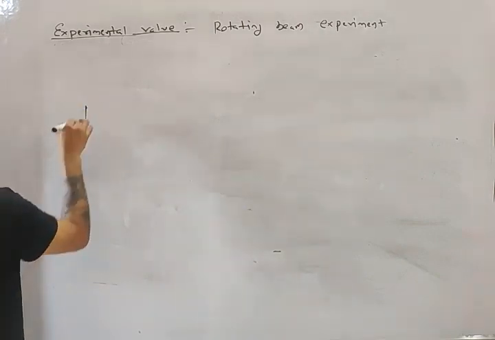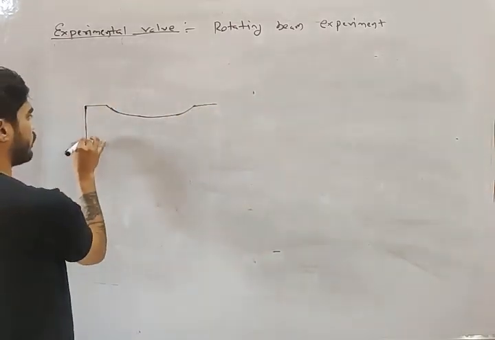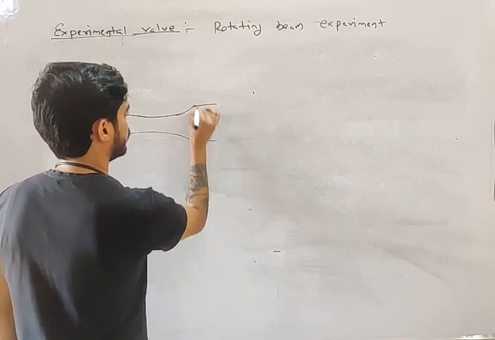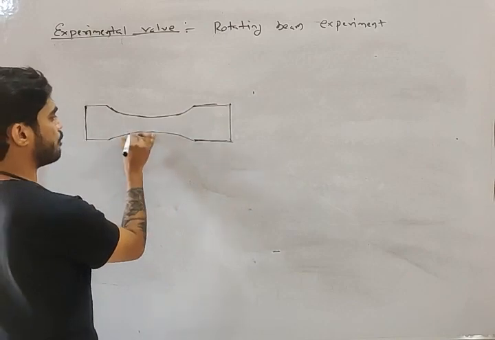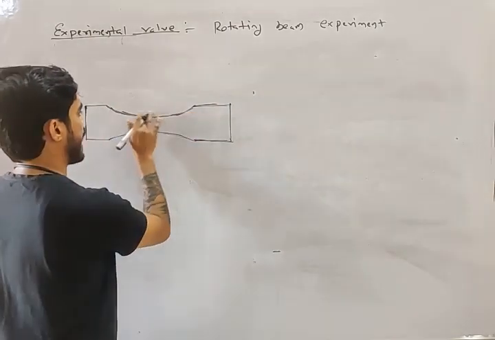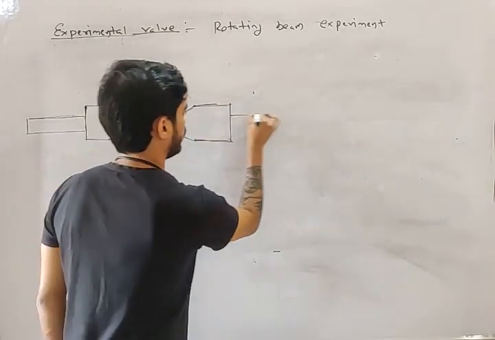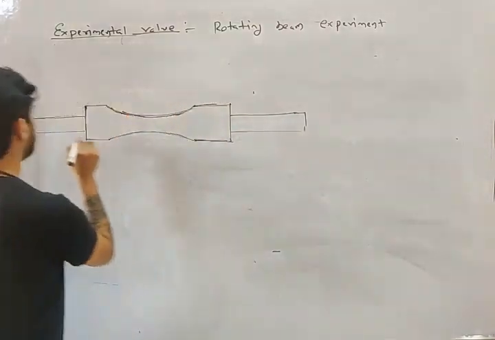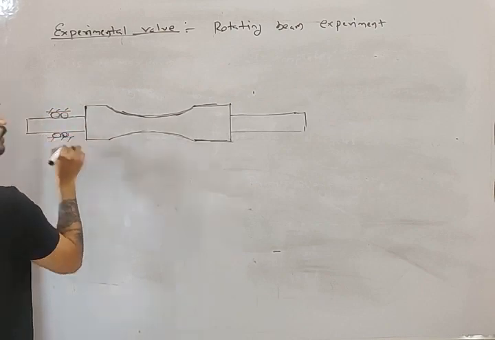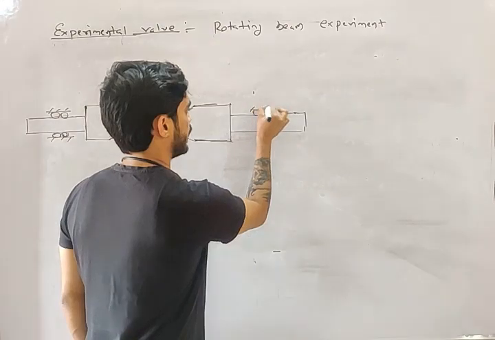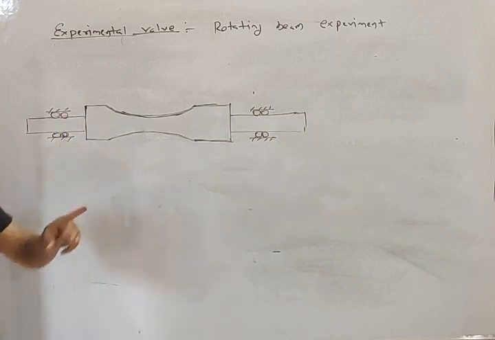In the rotating beam experiment, we have a specimen like this. It is different from the simple tension test. The size and shape will be different from the simple tension test. Let's say these are bearings. Bearings are types of supports used to support a rotating body. So this is going to be rotated.